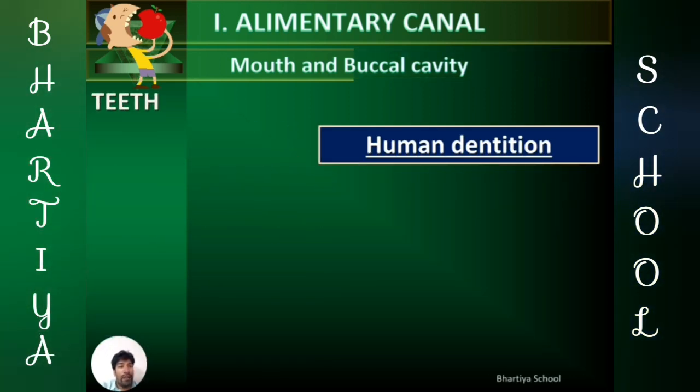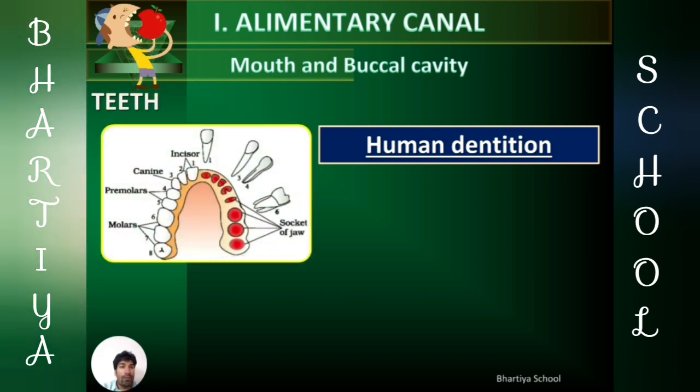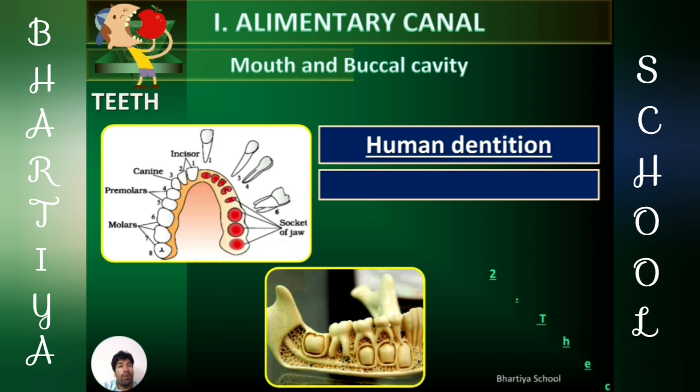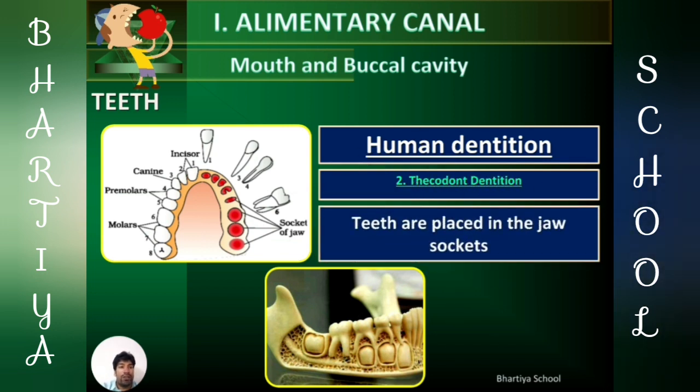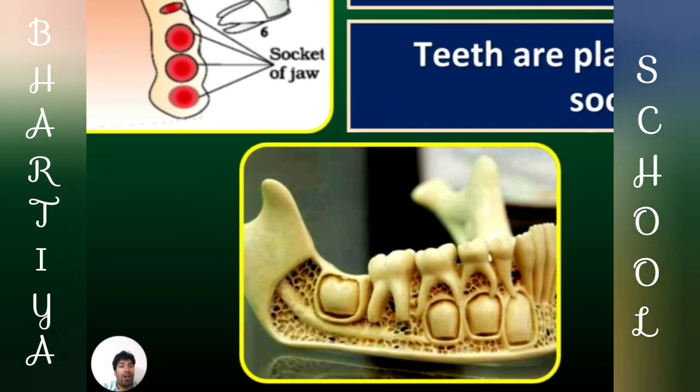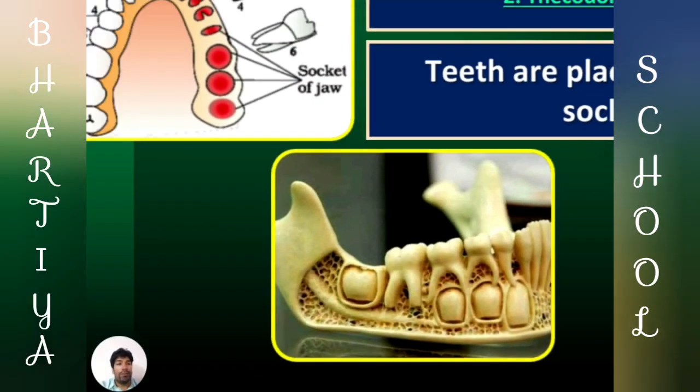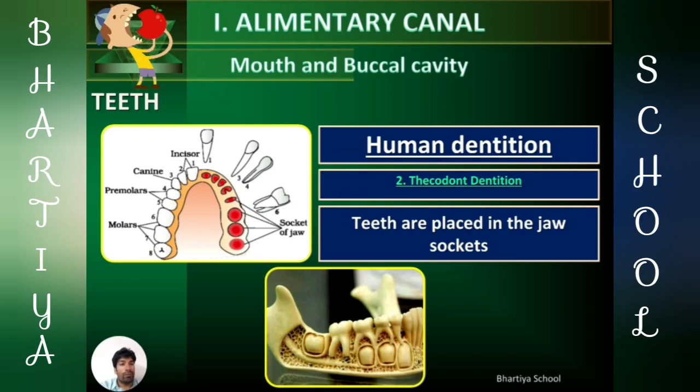Second, human dentition is of thecodont type. Thecodont dentition is that type of dentition in which teeth are embedded in sockets of the jawbone. Here we clearly see that the teeth are embedded in the jawbone's sockets. You will see that these are the teeth in human beings, 4 different types of teeth, and these all are embedded in sockets of jawbones. So those teeth which are embedded in sockets of jawbones are known as thecodont type of teeth.